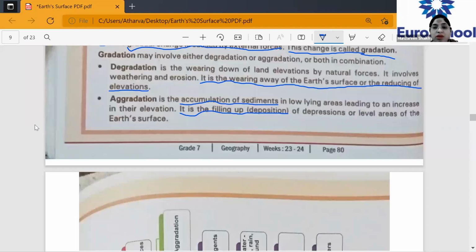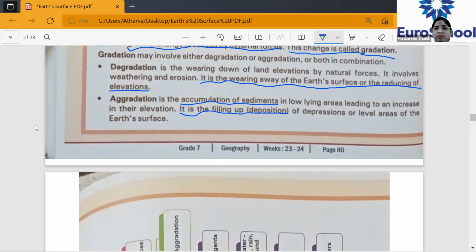Gradation happens because of what? Gradation happens because of external forces. Very good. Because of the external forces, not because of the internal forces. Okay, and gradation involves two different types. Which are the types? Ma'am, degradation and aggradation.